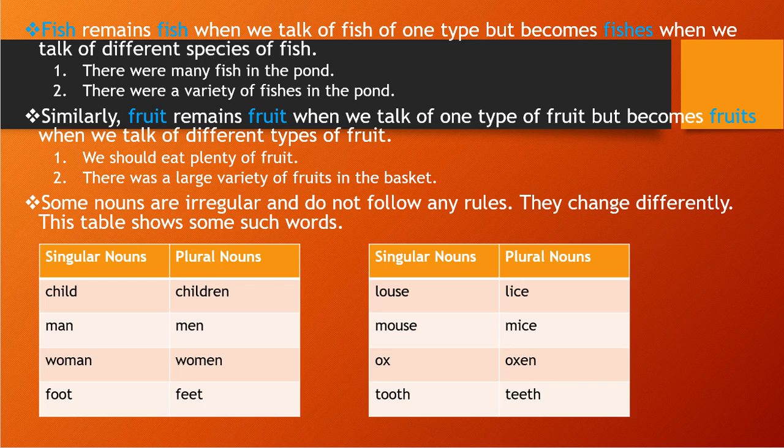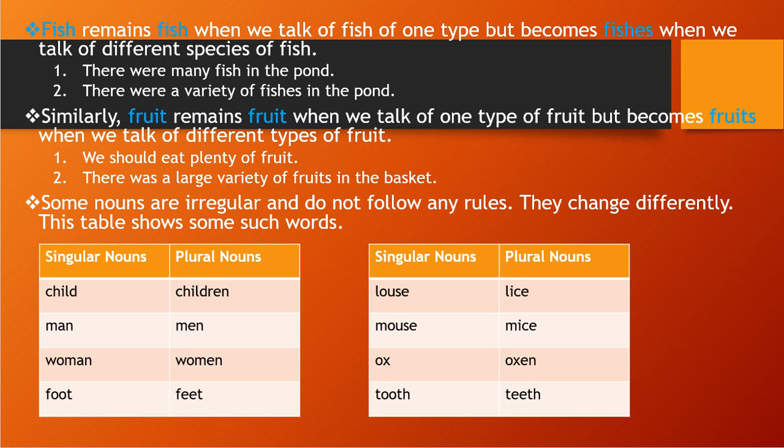When you write fish, you will write it in a single form only, like fish remain fish when we talk of fish. Whenever we discuss a fish, we will talk fish only, not fishes. But when we talk about different species of fish, different types of fishes, that time we will use fishes.